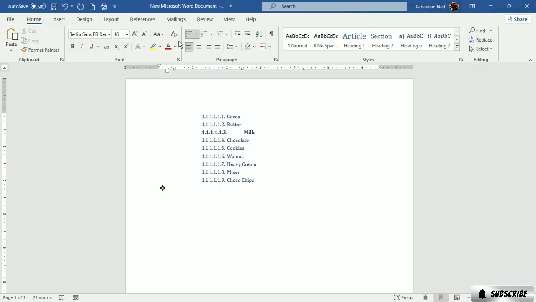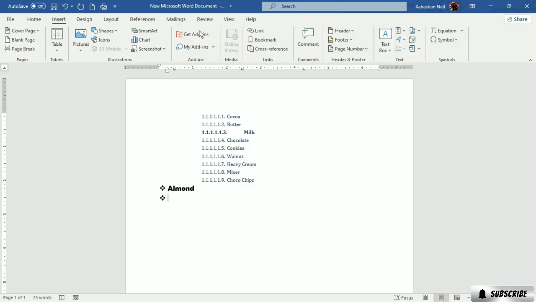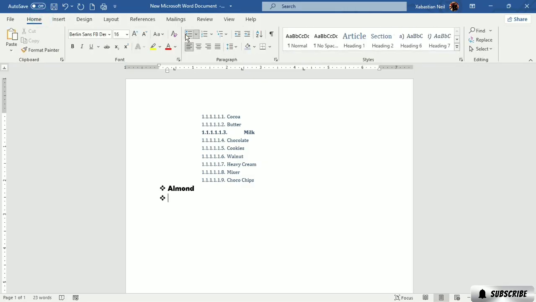Now I'll start with this. I don't have any data or text. But if I start adding some data, let's do almond, and when I press enter you will see that it automatically drops a bullet, so I don't have to select or click on this again and again. If I just press enter again, you will see that there are no bullets. But if I go back and then press enter, it detects some text, so it will automatically put another bullet in.